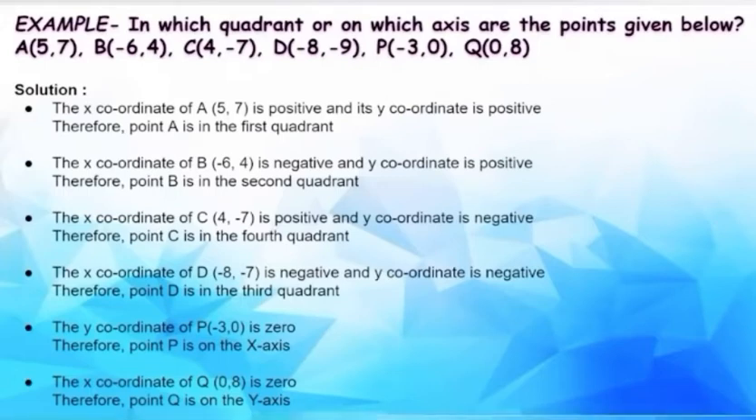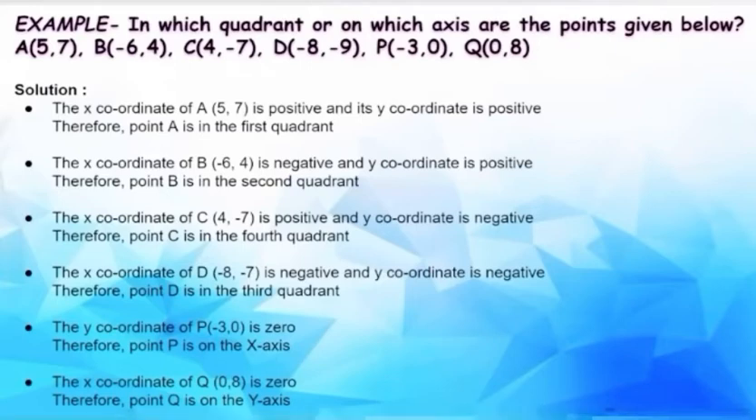Our third point is C, (4, -7). The x-coordinate of C is positive and the y-coordinate is -7. So when we have plus minus, it always lies in the fourth quadrant. Our point D has x-coordinate -8 and y-coordinate -7. So when we have two negative coordinates together, it always lies in the third quadrant. So point D lies in the third quadrant.